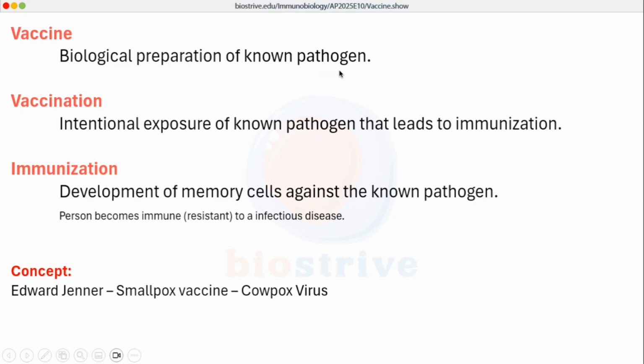Second concept is the difference between the vaccine, vaccination and immunization. Vaccine is nothing but biological preparation of known pathogen. A known pathogen is taken, it may be modified, it may be killed, it may be made inactive, or it may be weakened down to a state where it cannot cause disease any longer. So, this biological preparation itself is called vaccine.